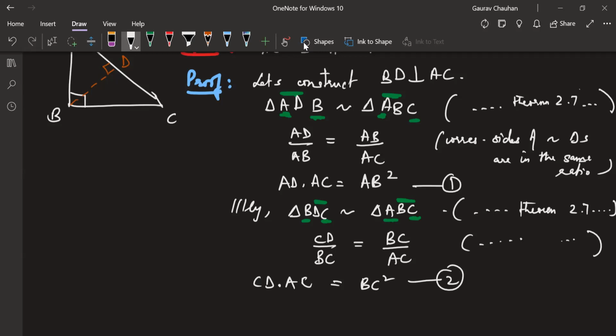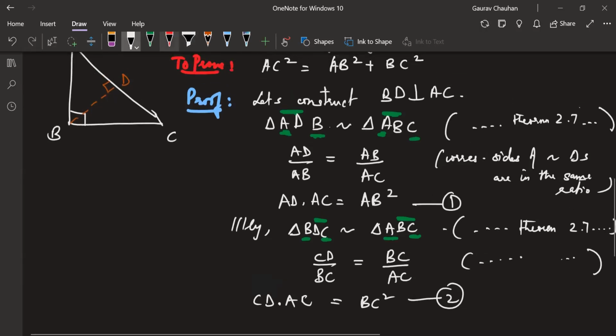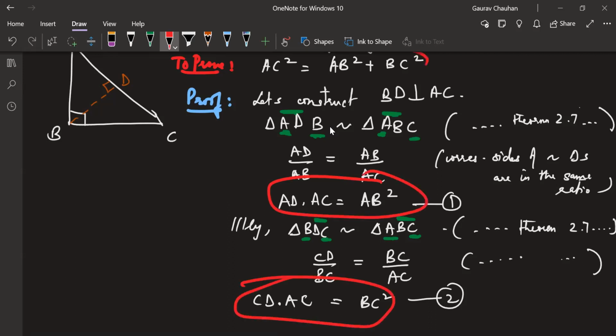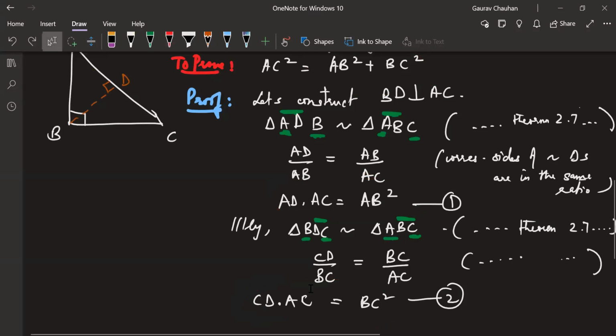Now we have reached a place where we have the right side. If we add these two equations, the first equation and the second equation, we will get the right side of what we have to prove. On the left side, we have to do something to get AC square. So we're going to add this and we'll see what we can do.